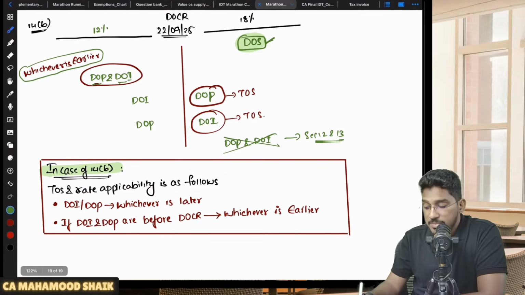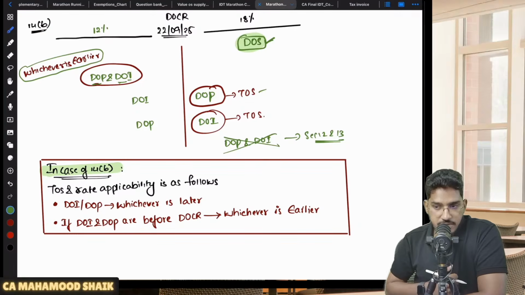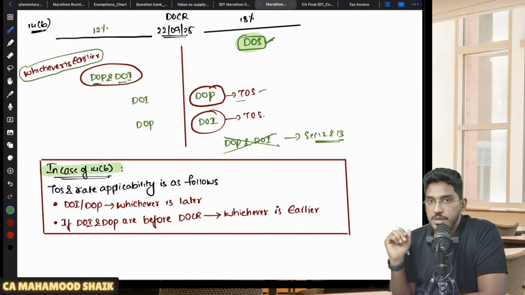Sir, the date of supply is after the change in rate of tax. The date of payment is also after the change in rate of tax, but I have given the invoice alone before the change in rate of tax, sir. In that case, go with the date of payment. So the date of payment will become the time of supply. Whatever rate is prevailing on the date of payment, that rate will become applicable.